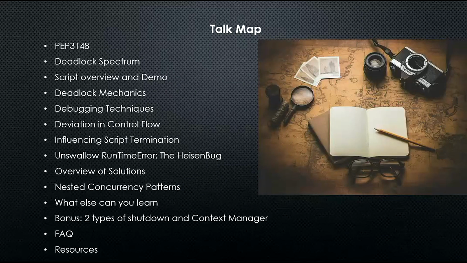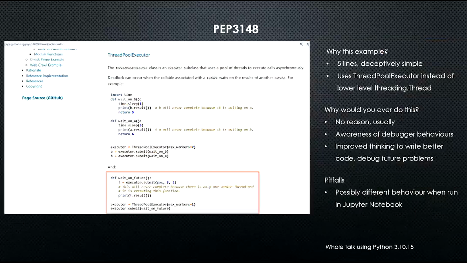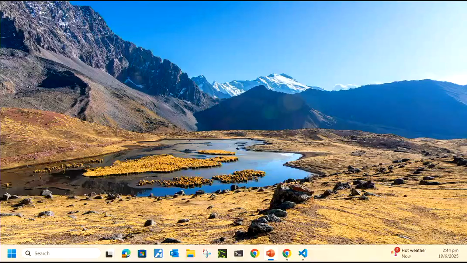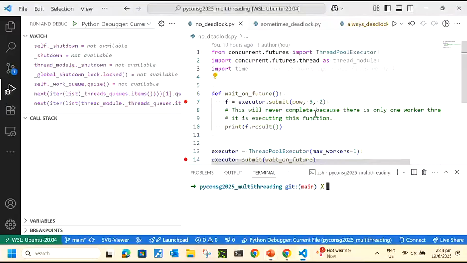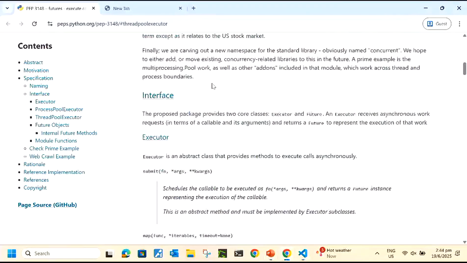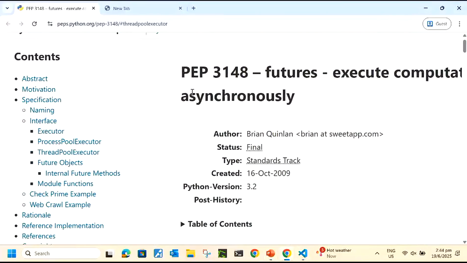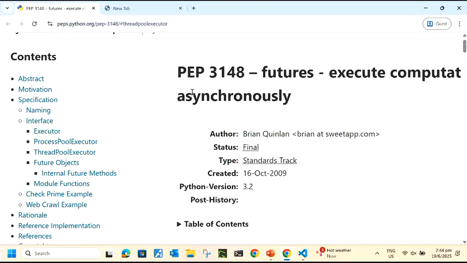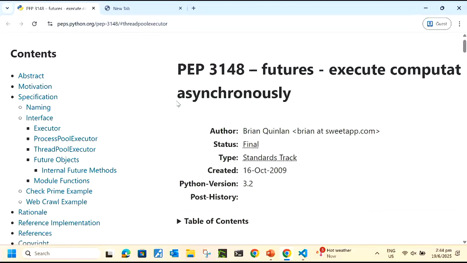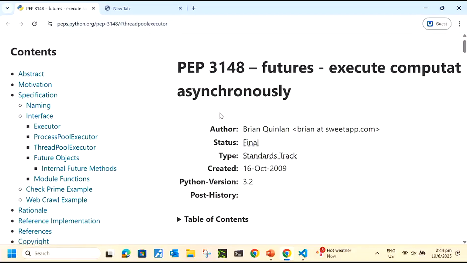Okay, 3.1, this is the map. I won't spend too long going through this. It's just a whole list of words that probably don't make sense at all now. Let's go on. 3.1 forward: PEP is a Python Enhancement Proposal. I think this screen is too small, so I will go to the actual PEP. This is how core Python developers discuss how to improve existing features or propose new features before they implement something. There are many PEPs, starting from number 1.